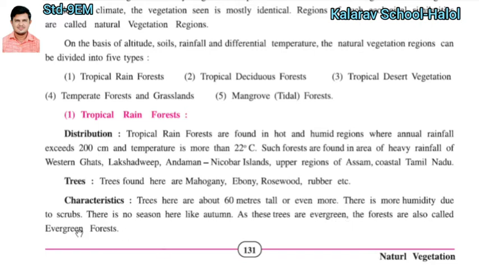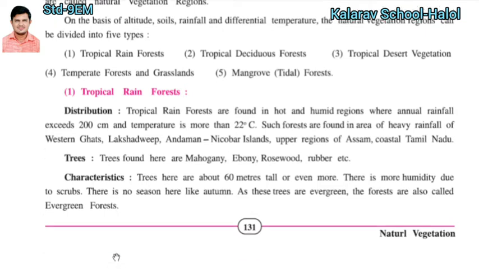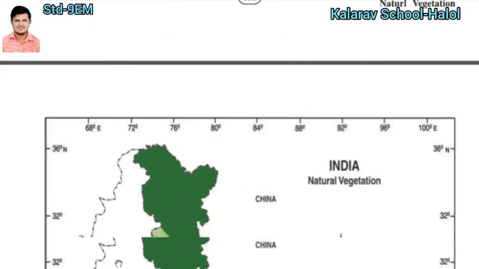So in the exam, this kind of question will be asked for 1 mark. Tropical rainforest is also known as evergreen forest. Remember this: tropical rainforest is also known as evergreen forest.